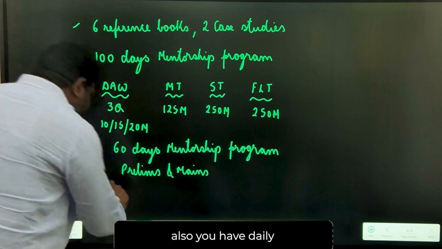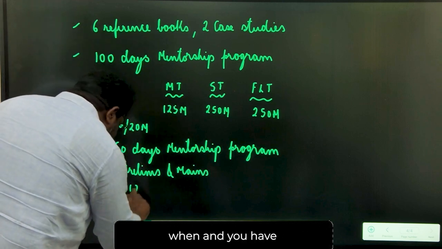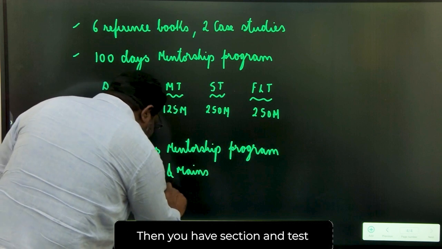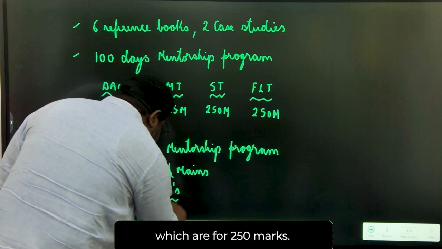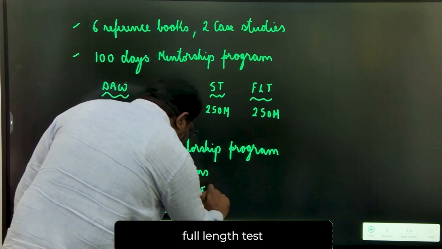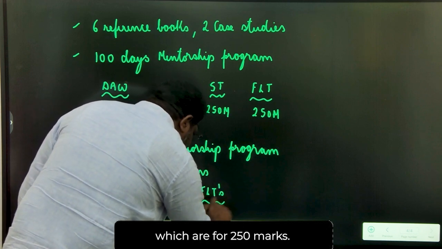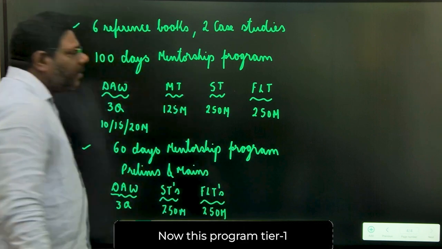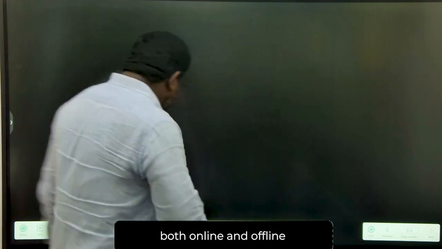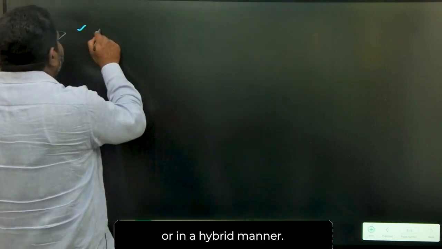Here also you have daily answer writing, wherein you have 3 questions. Then you have sectional tests which are for 250 marks, and then you have full length tests which are for 250 marks. Now this Tier 1 program can be accessible online, offline or in a hybrid manner.